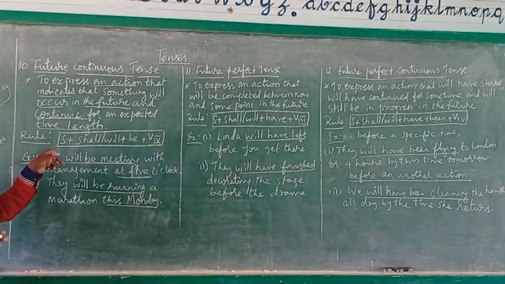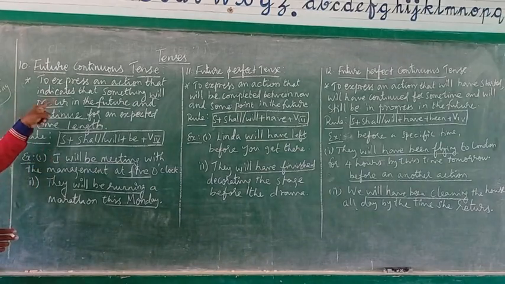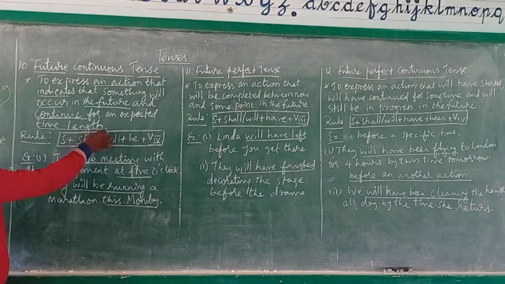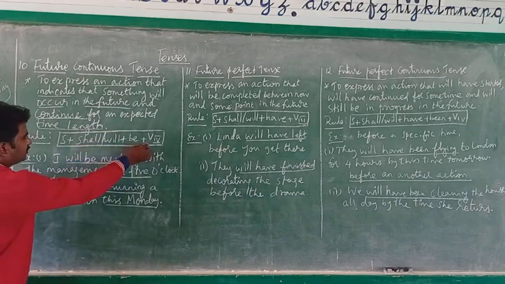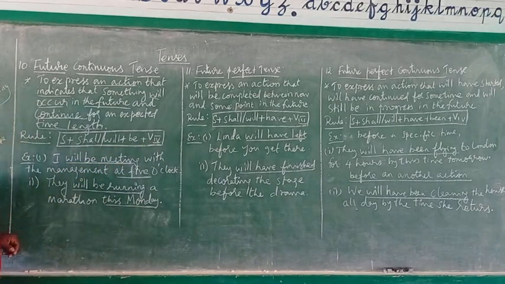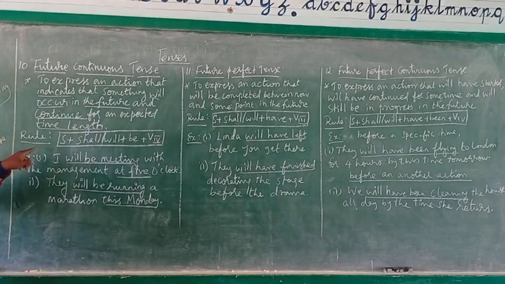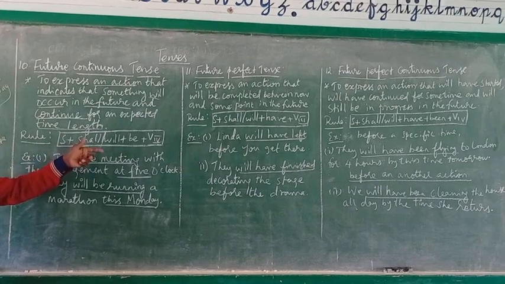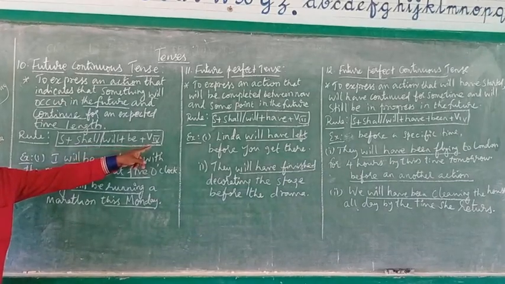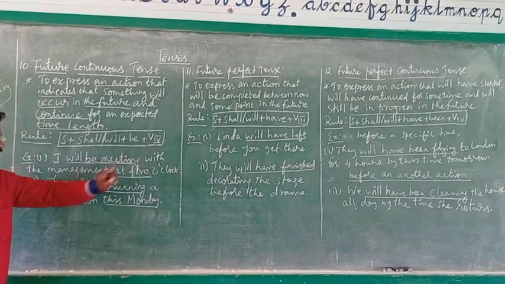What is the rule for framing this kind of tense? Subject plus shall or will plus be plus verb in progressive form, that is the continuous present participle. Clear? Again, repeat the rule. The sentence should start with the subject, then shall or will, we can use either shall or will, plus be, and the verb should be in the progressive, that is the continuous form.